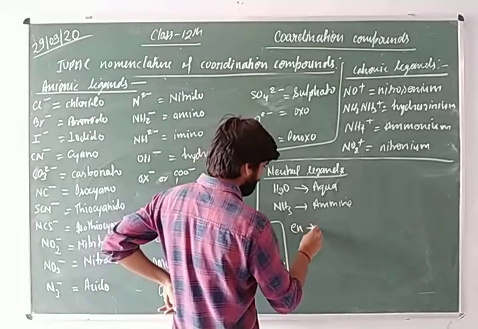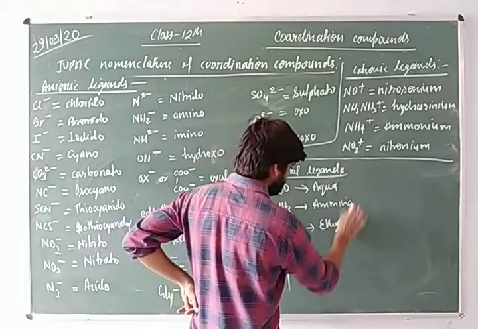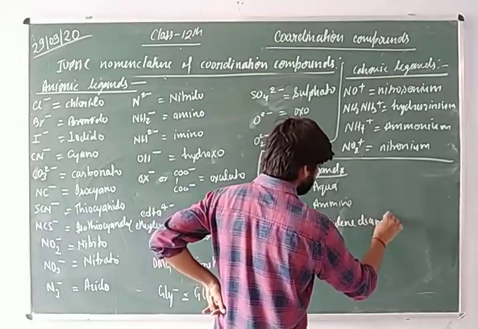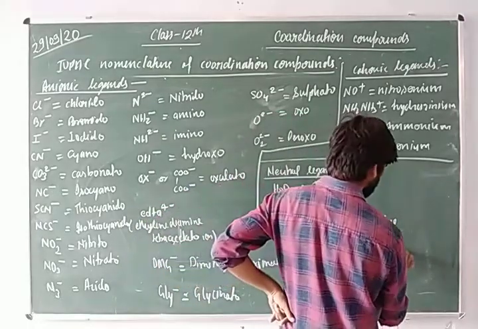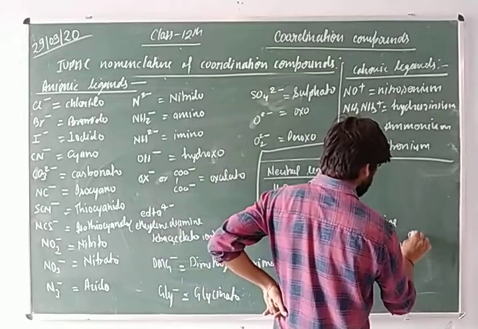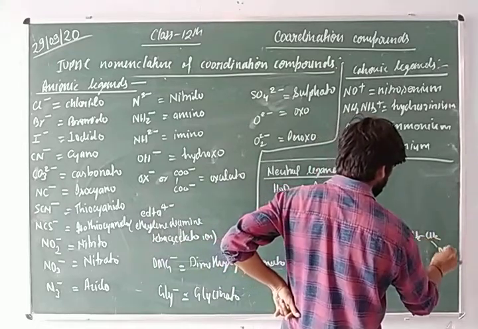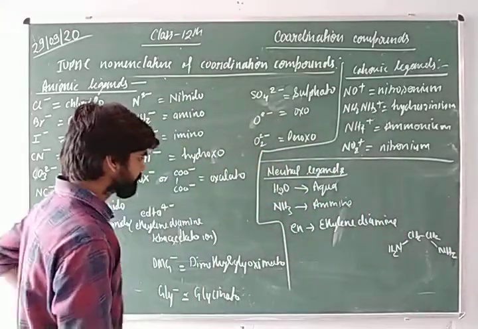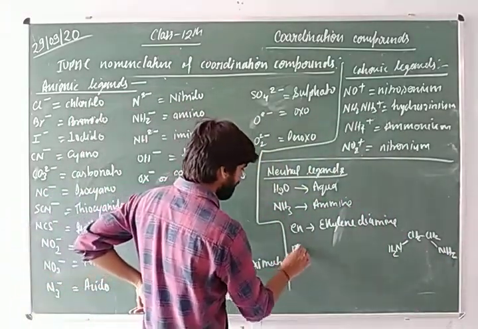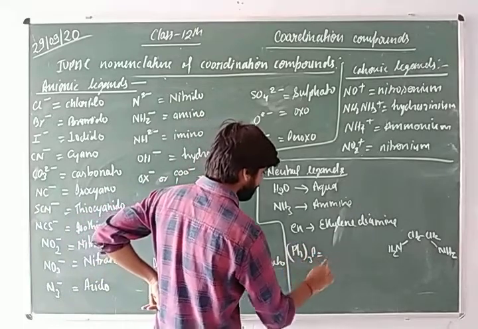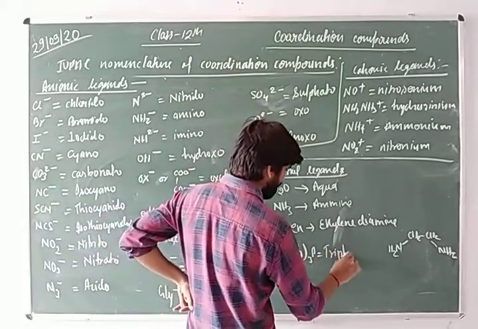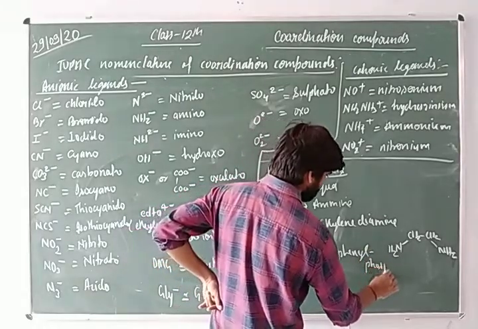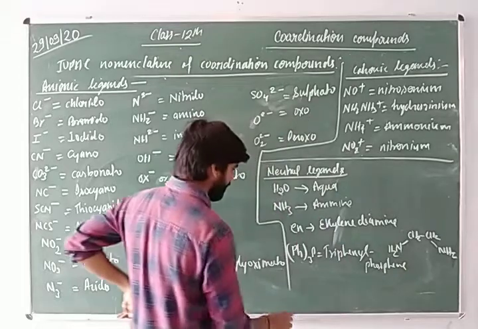EN is ethylenediamine, with the formula NH2CH2CH2NH2, which I have already told you about in bidentate ligands. PPh3 is triphenylphosphine.